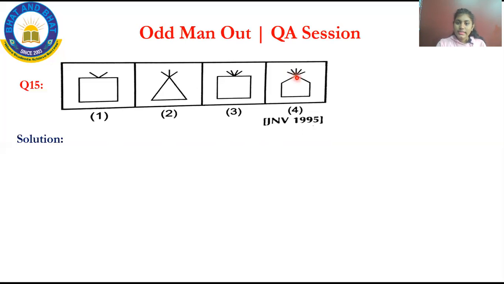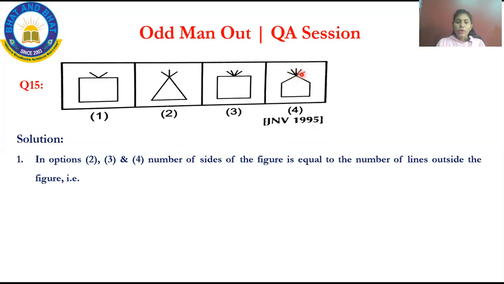Now, see, 1, 2, 3, 4, 5. A 5-sided figure is called a pentagon. Now count the number of lines on the edge: 1, 2, 3, 4, 5. In option 2, option 3, and option 4, the number of sides of the figure is equal to the number of lines outside of the figure. It has three sides and 3 lines, 4 sides and 4 lines above the edge, and 5 sides and 5 lines above the edge.